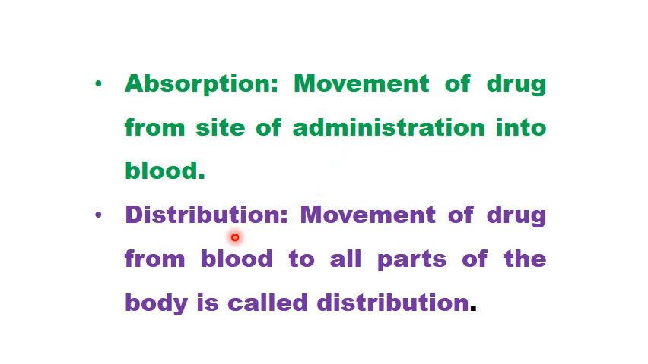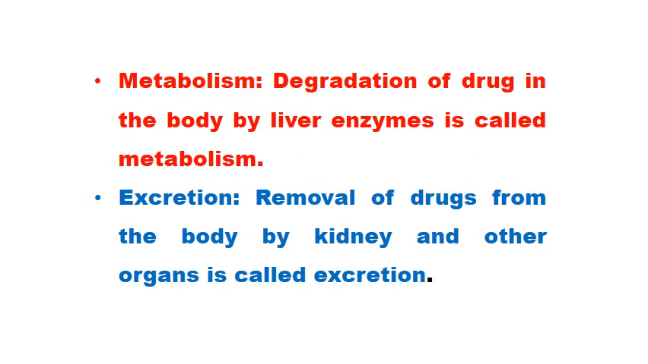Now, what is distribution? Movement of drug from blood to all parts of the body is called distribution. What is metabolism? Degradation of drug in the body by liver enzymes is called metabolism. What is excretion? Removal of drug from the body by kidney and other organs is called excretion. So these are the definitions of absorption, distribution, metabolism, and excretion.